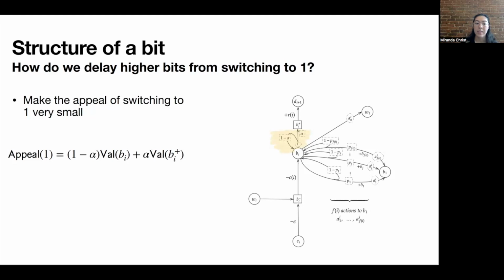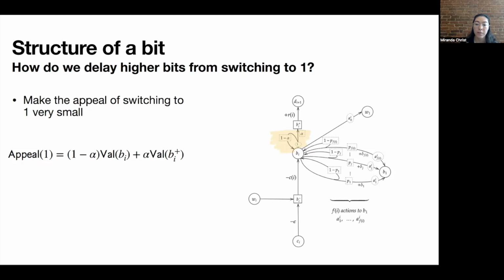And the idea behind this is that we make the appeal of switching to 1 very small, remembering that greedy policy iteration always selects the action with the greatest appeal. And the way that we make this appeal small without actually decreasing the value is we introduce this self loop on the highlighted action that goes back to b sub i with very high probability 1 minus alpha.